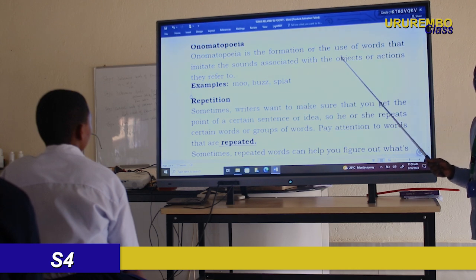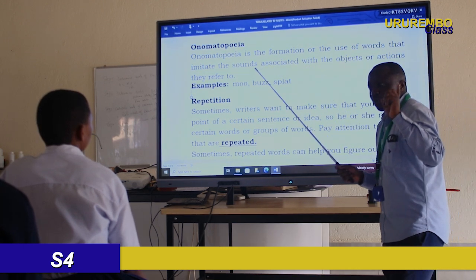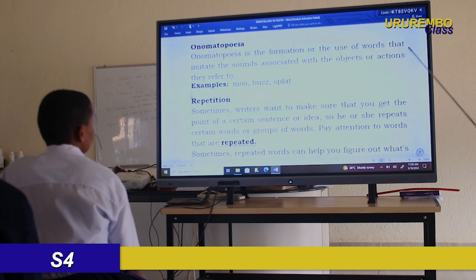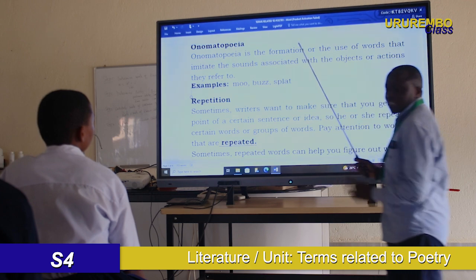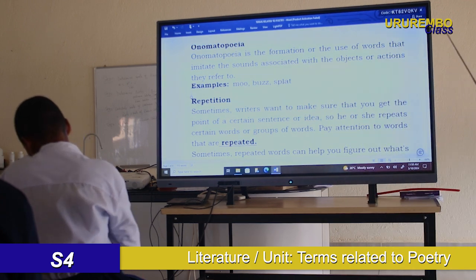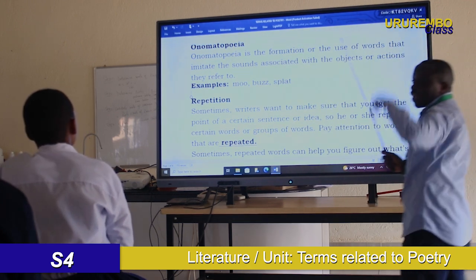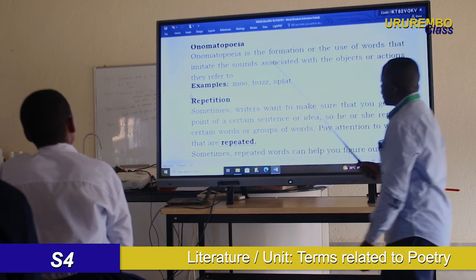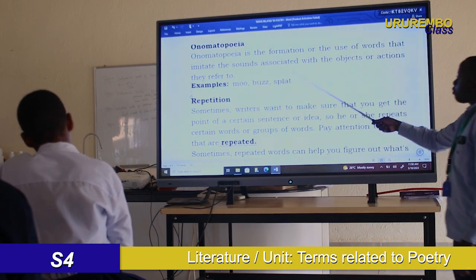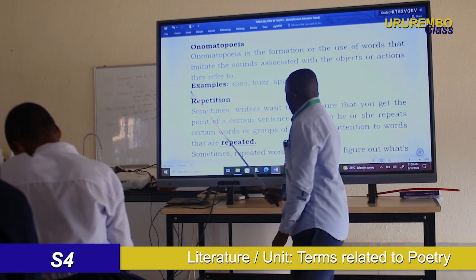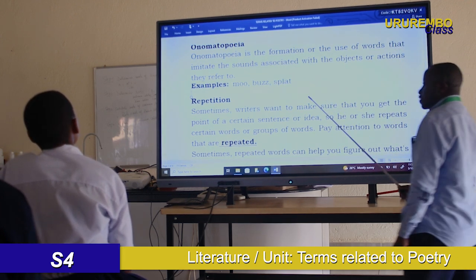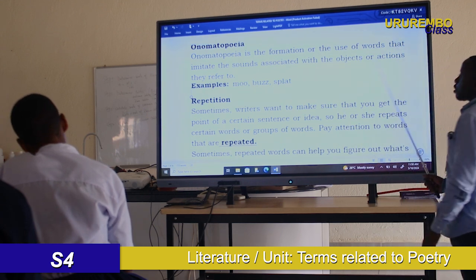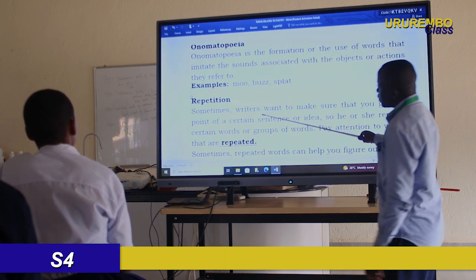You remember the poem that we analyzed last time, Ode to a Rainy Day, where you have splish, splash, skitter, skitter? That is the sound of the rainfall, so it is classified as onomatopoeia. Yes, onomatopoeia is words that imitate sound, meaning the sound of something, including animals.